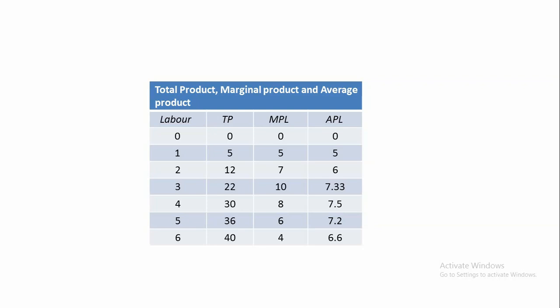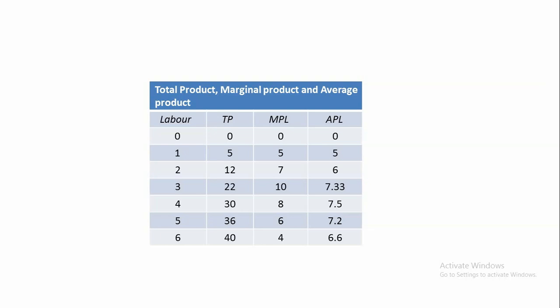Now, by further increasing labor to the 6th unit, engaging the 6th unit of labor in the production process, total product increases to 40 units. What is the marginal product of the 6th labor? 40 minus 36, that is 4 units or 4 quintals. What is the average product of labor? 40 by 6, that comes to 6.6 approximately. So this is how we can calculate total product, average product, and marginal product.